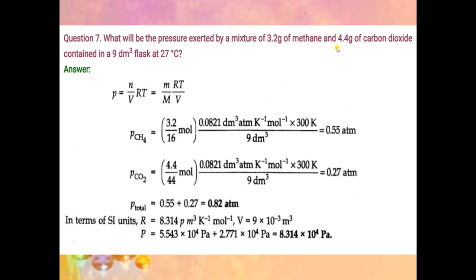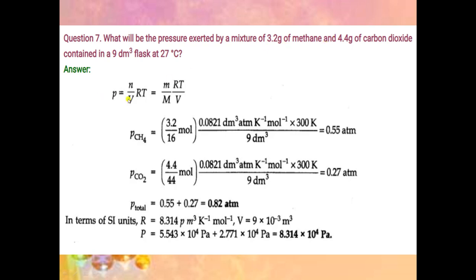Question number 7 is, what will be the pressure exerted by a mixture of 3.2 gram of methane and 4.4 gram of carbon dioxide contained in a 9 decimeter cube flask at 27 degrees Celsius? Here temperature is given, volume is given, and mass of gas is given. But there are two gases.